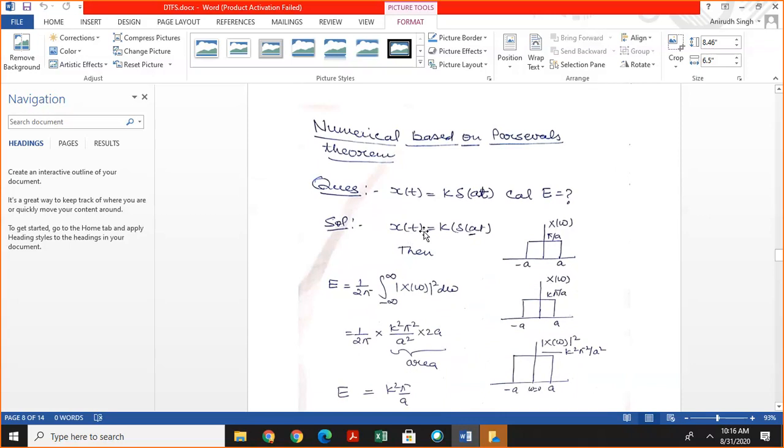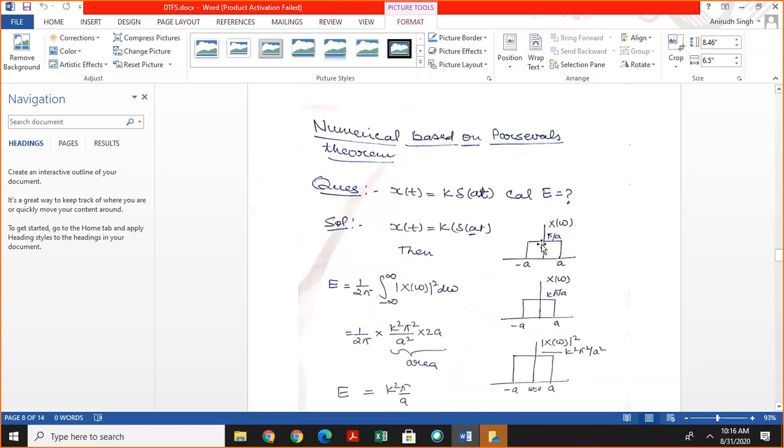x of t, the signal in the time domain, is given by this, and we know that if we take the Fourier transform of the sample signal, we get a rectangular signal. And this is the bandwidth, shown here by plus a and minus a, and the magnitude of the rectangular wave is pi by a.